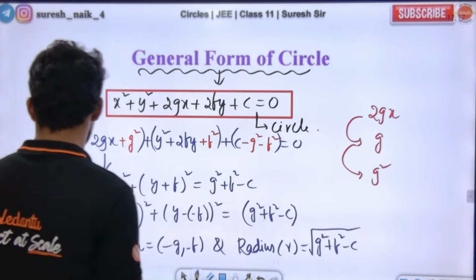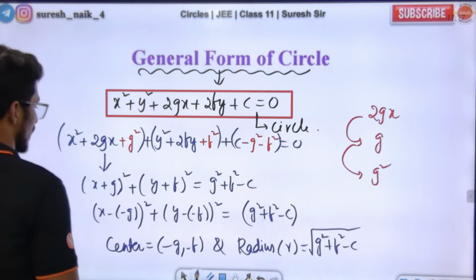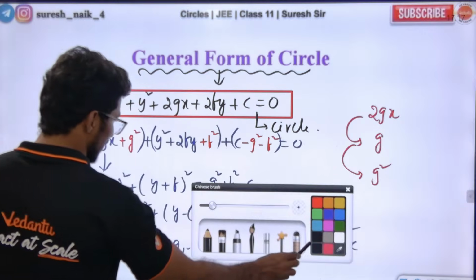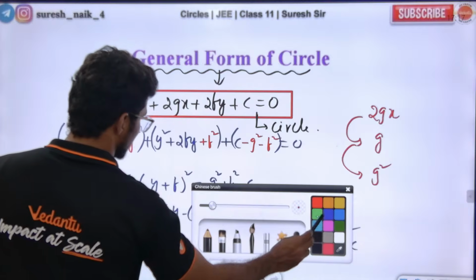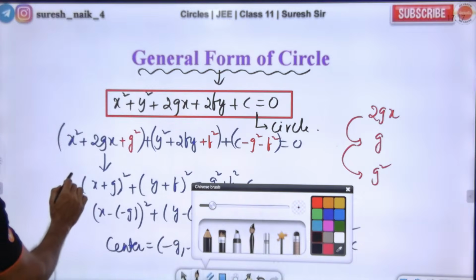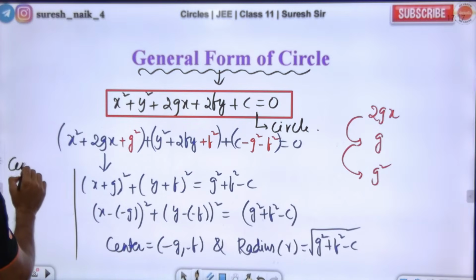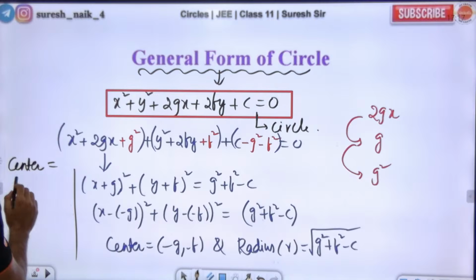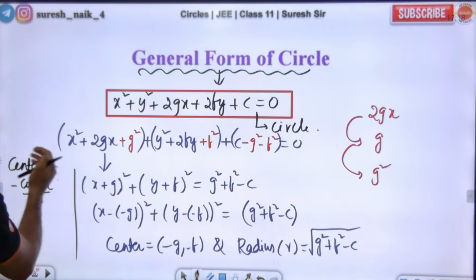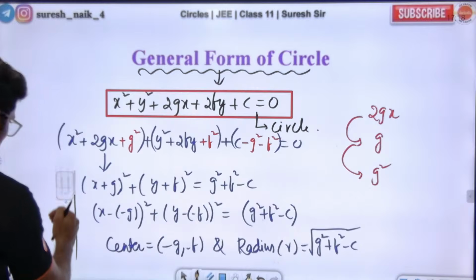I'll tell you one thing. What is the center here? Observe this, everybody. The center is basically minus coefficient of x by 2. Wait, we'll write it on the next slide.